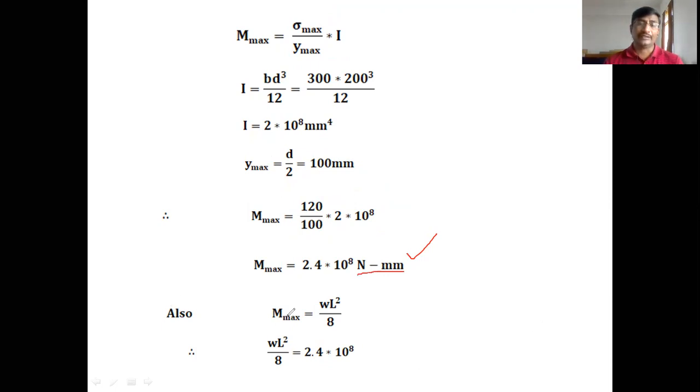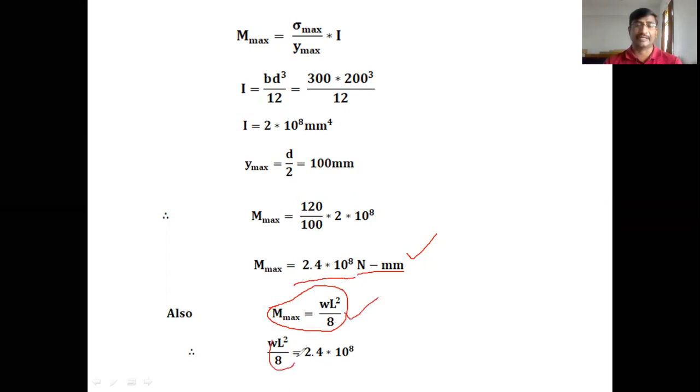We also know that for a simply supported beam with UDL, the maximum bending moment equation is WL square by 8, which is developed at the center. So we can equate 2.4 into 10 to the power of 8 to WL square by 8.